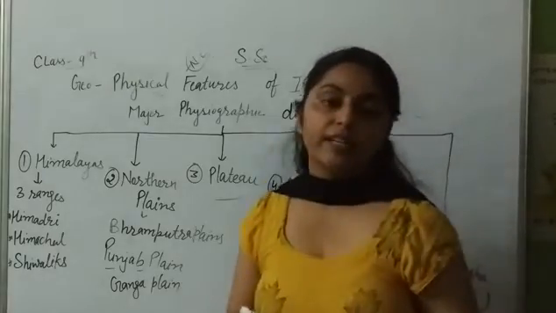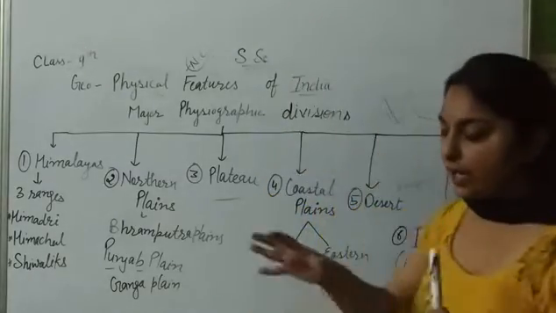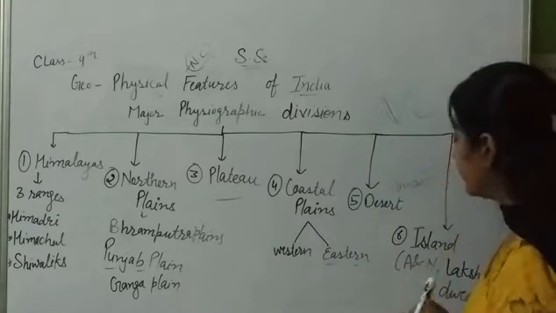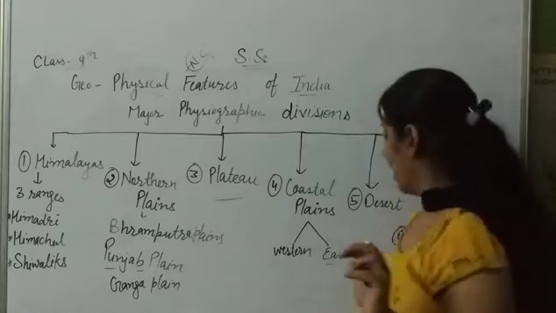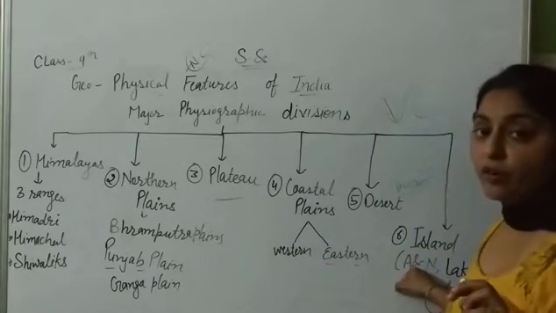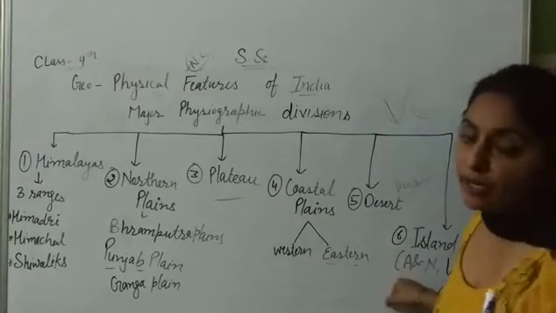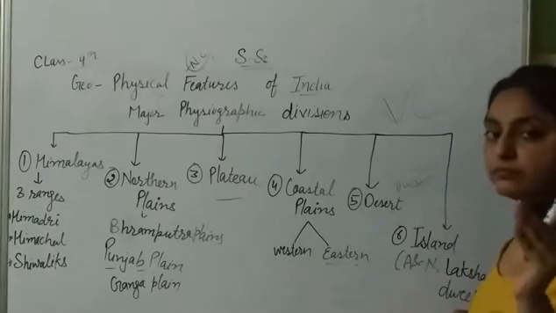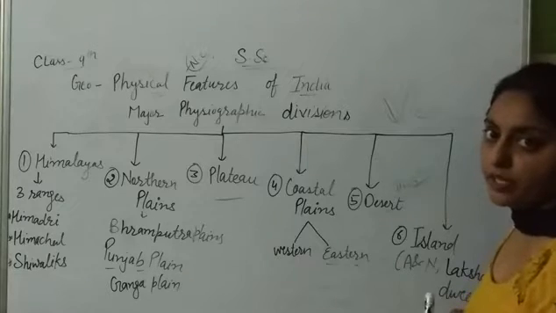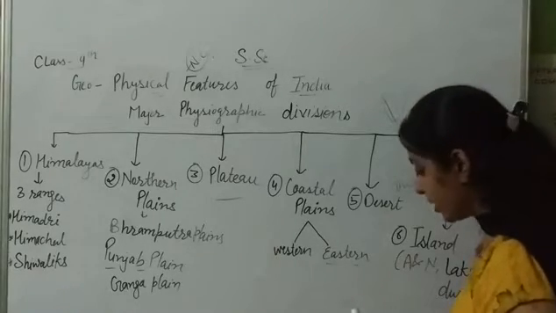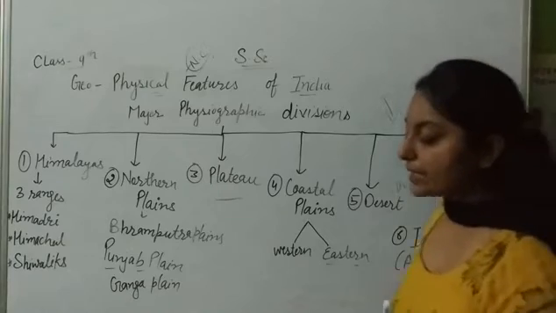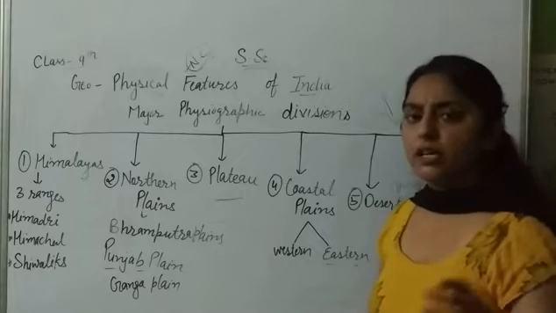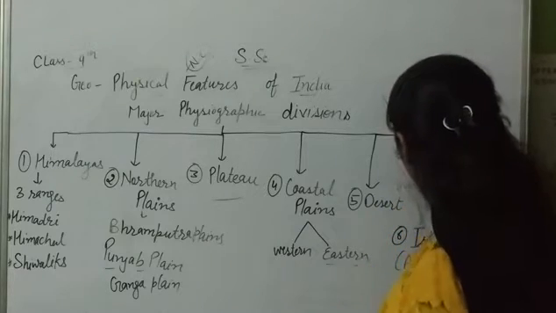What is the meaning of island? Island is a landform which is covered on four sides by water. This is known as island. There are two islands in India: Andaman Nicobar and Lakshadweep. Where is Andaman Nicobar? Andaman Nicobar is in the Bay of Bengal. And Lakshadweep is located in the Arabian Sea. And this was also a question in your pre-med exam: what island is located in the Arabian Sea? The answer was Lakshadweep.